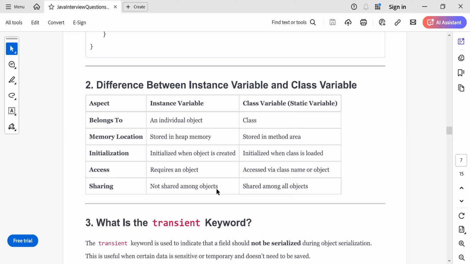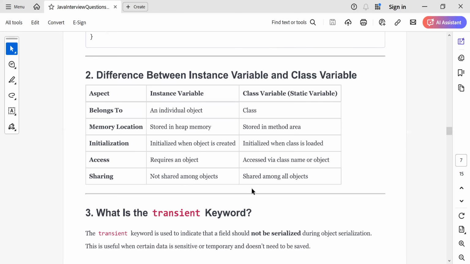Regarding sharing, your instance variables are not shared; they belong to an object. But your class variables are shared variables. Anyone can use a class variable using the class name dot the variable name. So that is about instance variables and class variables.